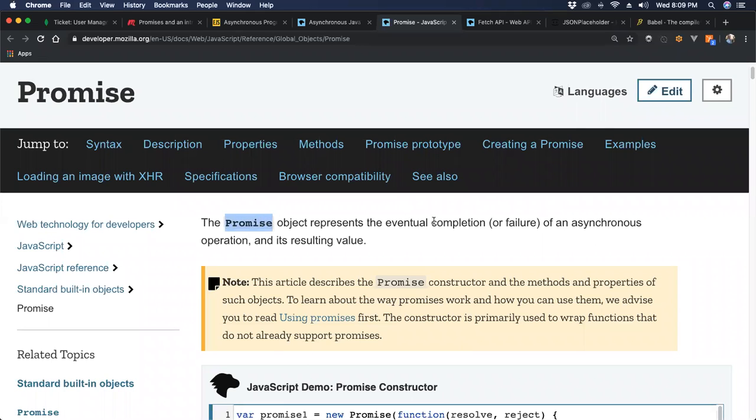It's an object, and it represents the eventual completion or failure of an asynchronous operation and its resulting value. So when you have in your hands a promise, then that means you don't yet have the value that you want. You're going to get it soon when the promise resolves.